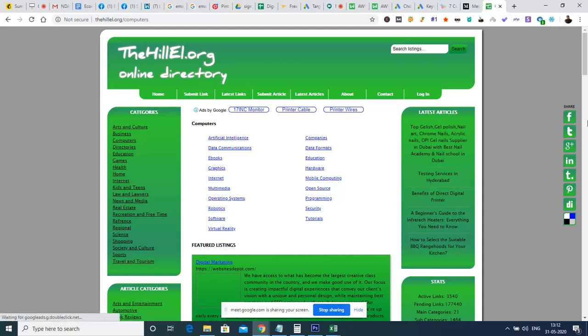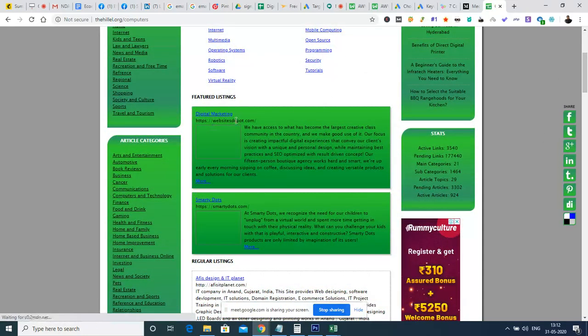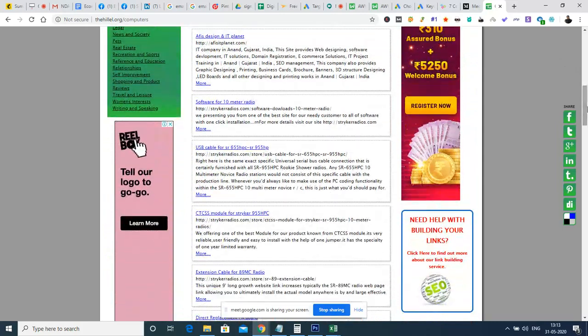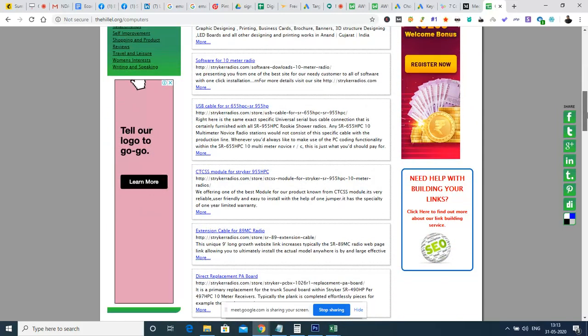Here, as they mentioned, they included the website URL, and this will be considered as anchor text, digital marketing. So when people click this digital marketing, it will go to the website, websitesdeposit.com. So they are optimizing for the keyword digital marketing, as well as something related to the category. Similarly, we can give the title in such a way that it helps our ranking, like how here they gave extension cable for 89 MC radio. I'm not sure how many are searching for this, but they want to do it this way. But what we can do is give the exact keyword that we are planning to optimize for. Those are the elements we can implement here.